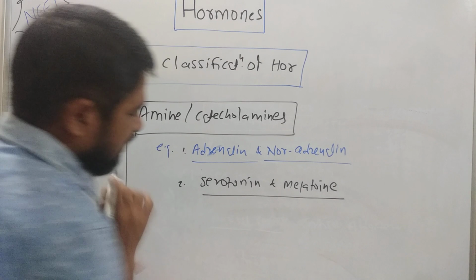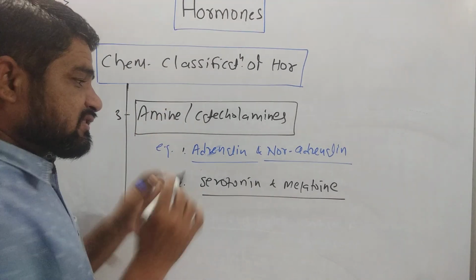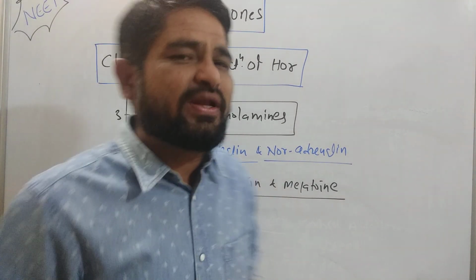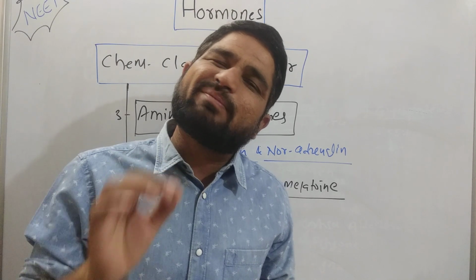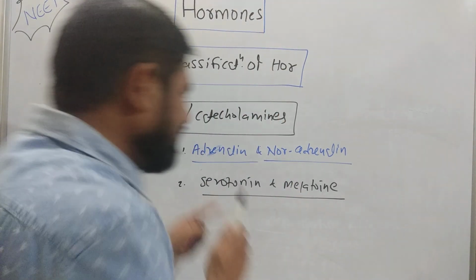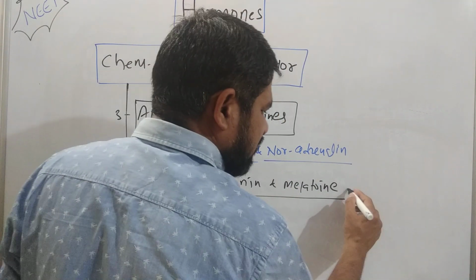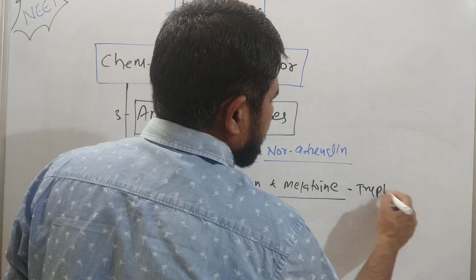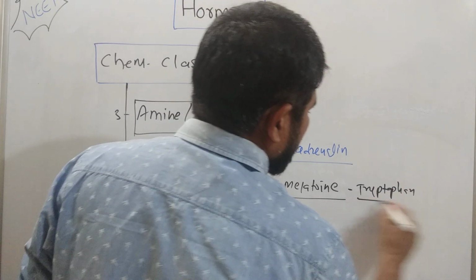These hormones are also chemically amines. They are two very interesting hormones produced by the pineal gland, and they are derivatives of the amino acid tryptophan.